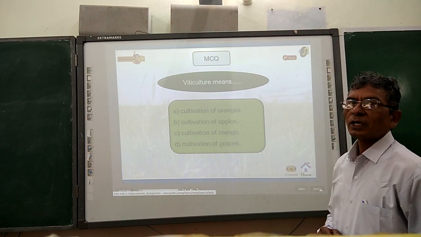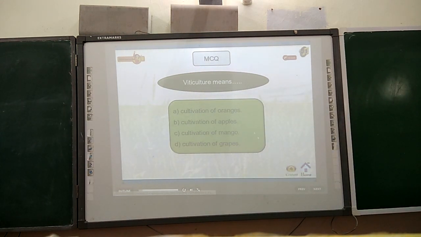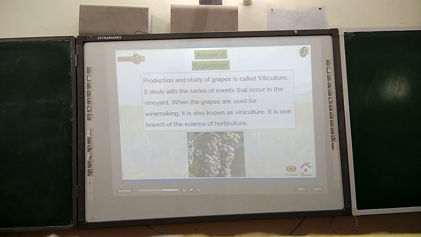The right answer is, let us see here. Hint: related to production of wine. The answer is cultivation of grapes. Explanation: production and study of grapes is called viticulture. It deals with a series of events that occur in the vineyard. When the grapes are used for winemaking, it is also known as viticulture. It is one branch of the science of horticulture.